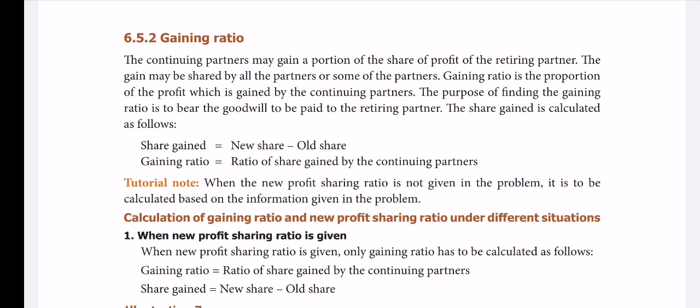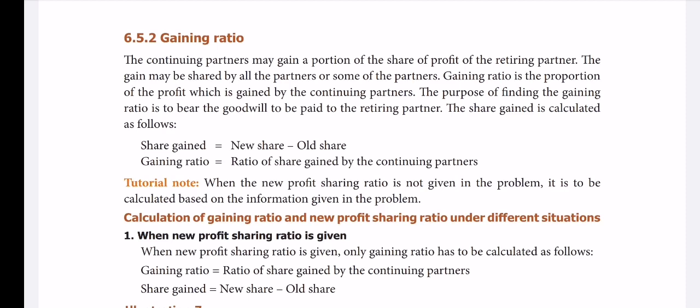Therefore, the formula is new ratio minus old ratio. For gaining ratio, the formula is new ratio minus old ratio. But the sacrificing ratio is quite the opposite. In the admission case it is old ratio minus new ratio. Here it is just the opposite: gaining ratio equals new ratio minus old ratio. So this is the formula, keep it in mind.